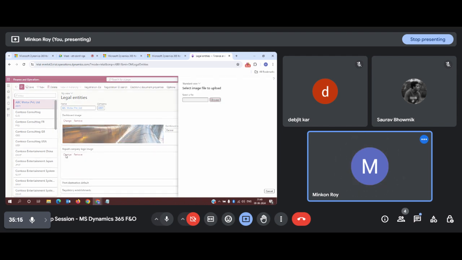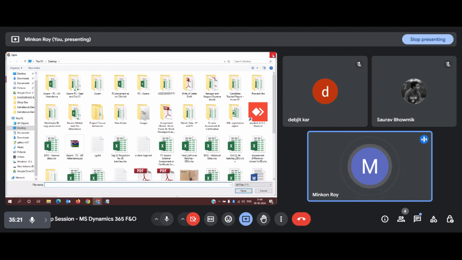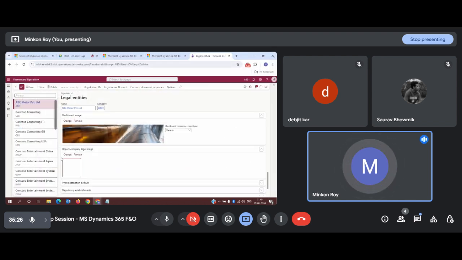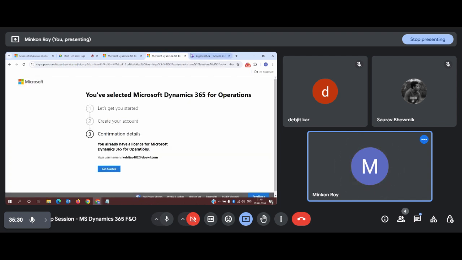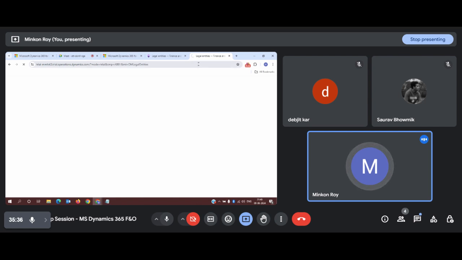Same process, click on change. Click on browse, again the normal pop-up dialog box will appear. From here you can select the image, click on OK. A logo will appear on the screen, and now the logo will appear in the initial dashboard page of the screen.